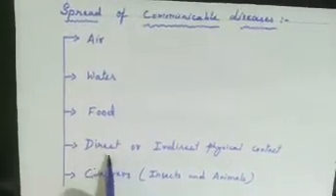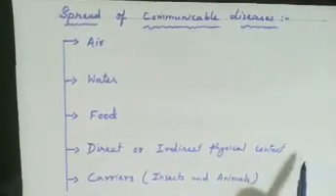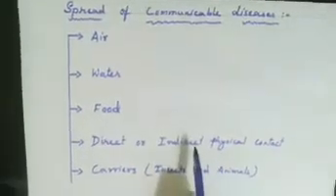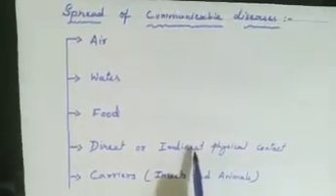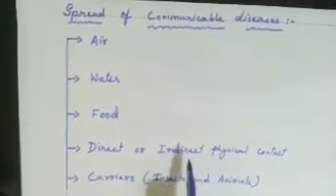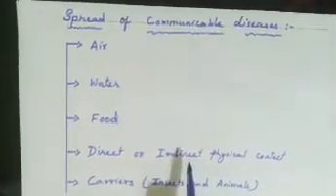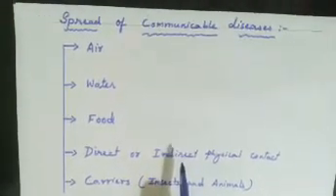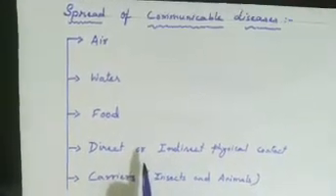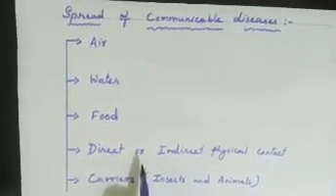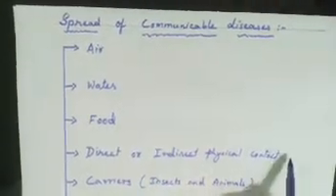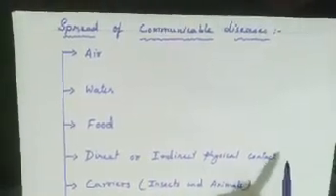Next, that is direct or indirect physical contact. Diseases like measles and chicken pox are spread through direct or indirect physical contact. They can be spread through skin touch or by using the material used by an infected person. So, examples here you can take measles and chicken pox.